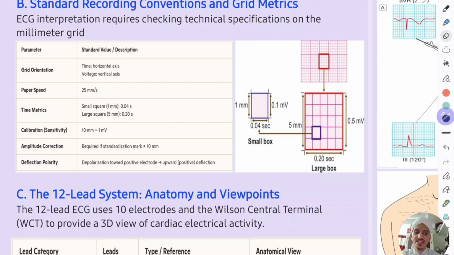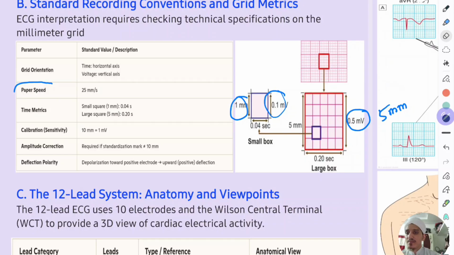Height is represented by the voltage on the y axis. One large box height is 0.5 millivolt, that is nothing but 5 mm. Remember, 5 mm. And the height of one small box is 0.1 millivolt, that is nothing but 1 mm. Knowing this is very, very important. We should know the small box and large box and their metrics.